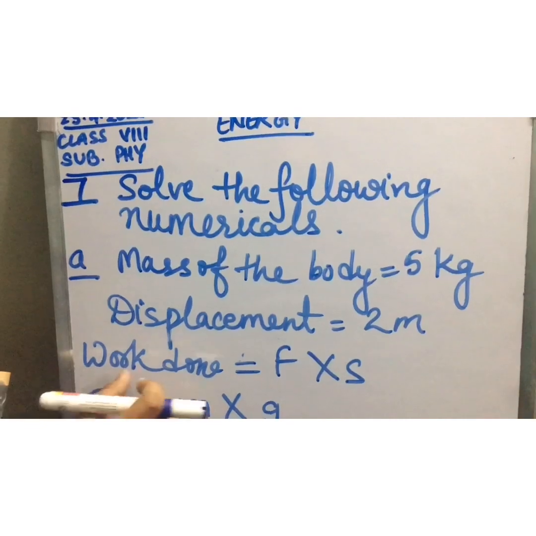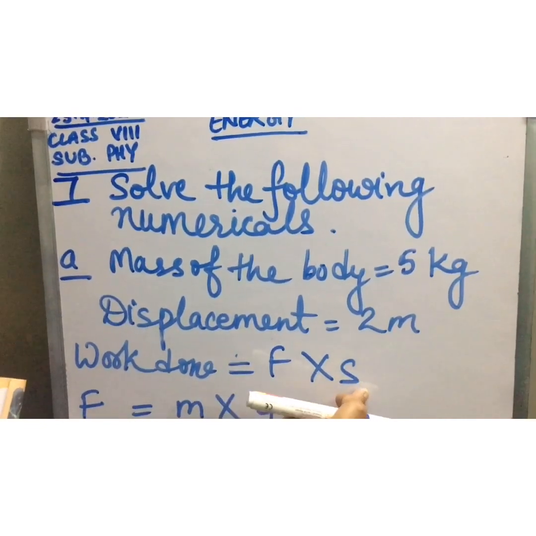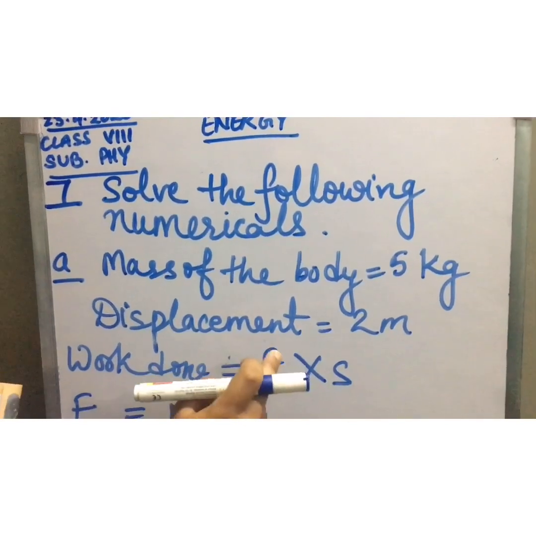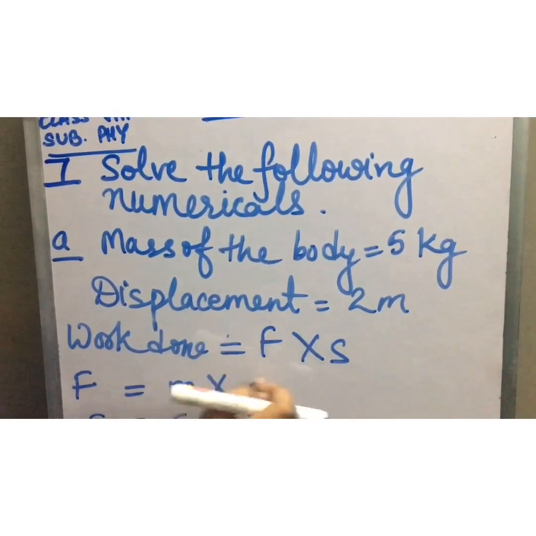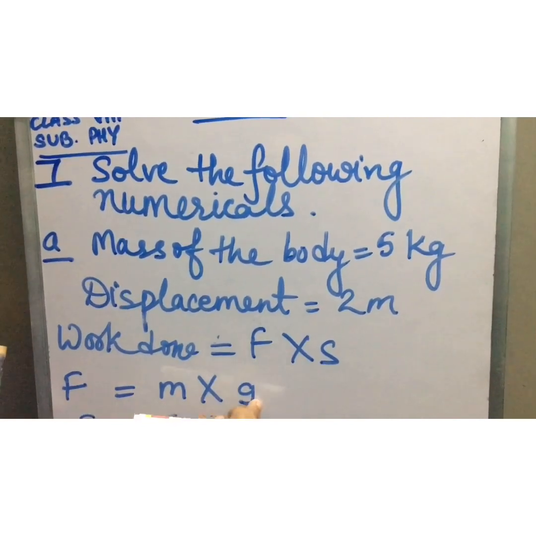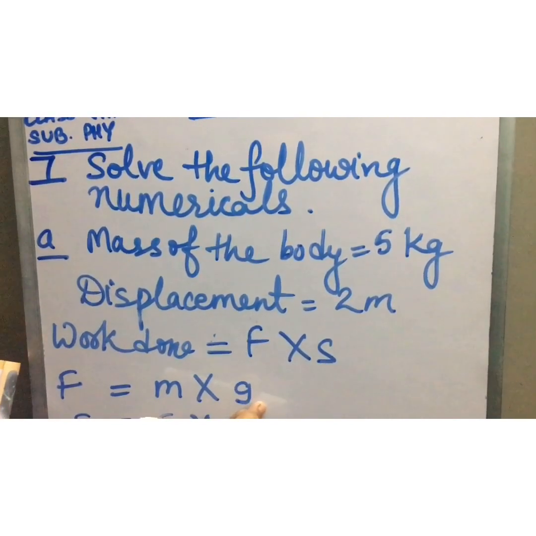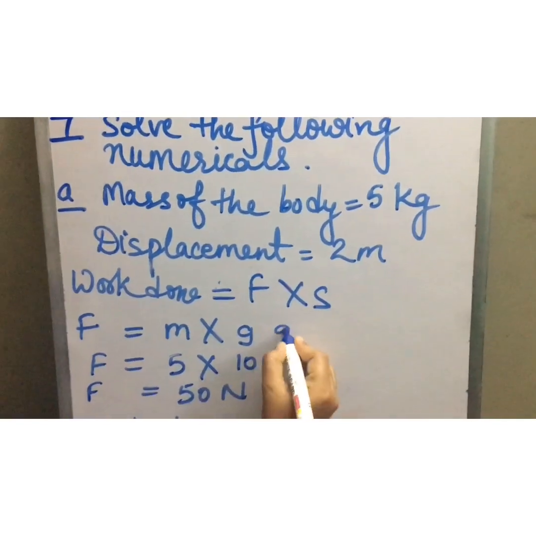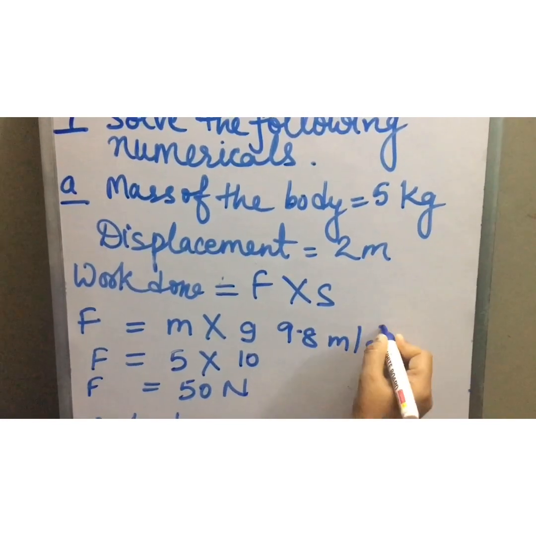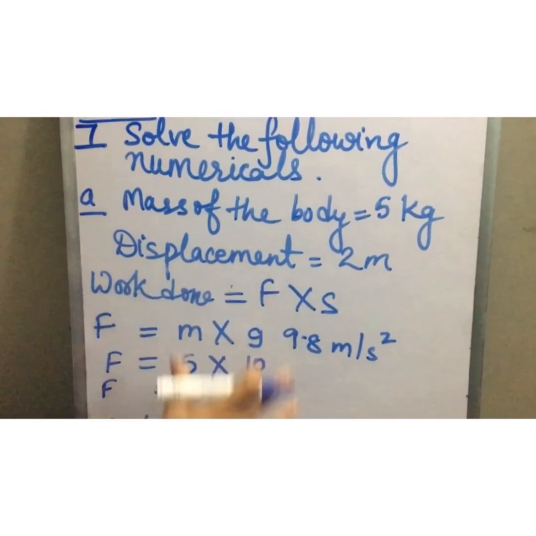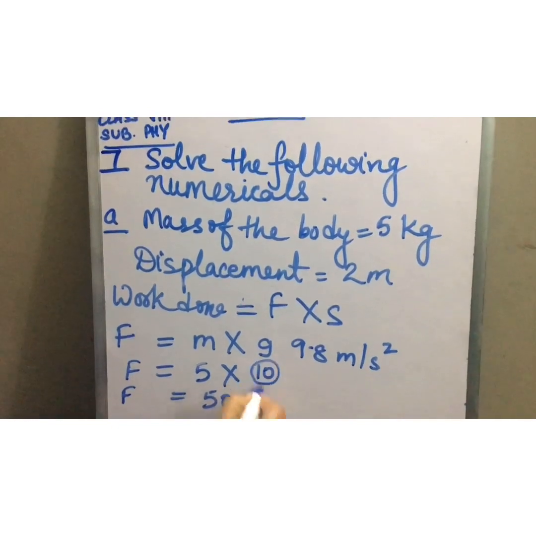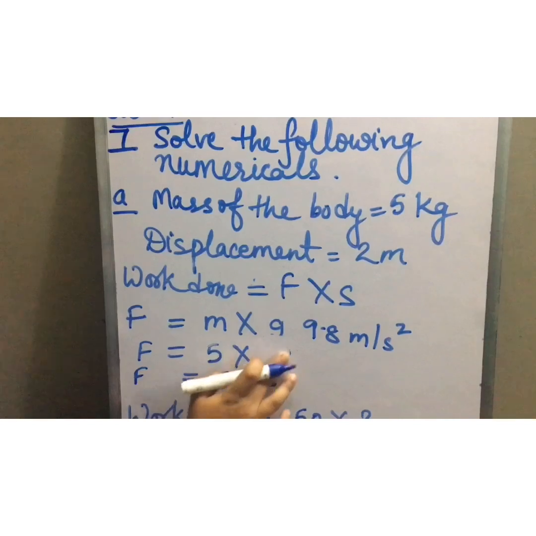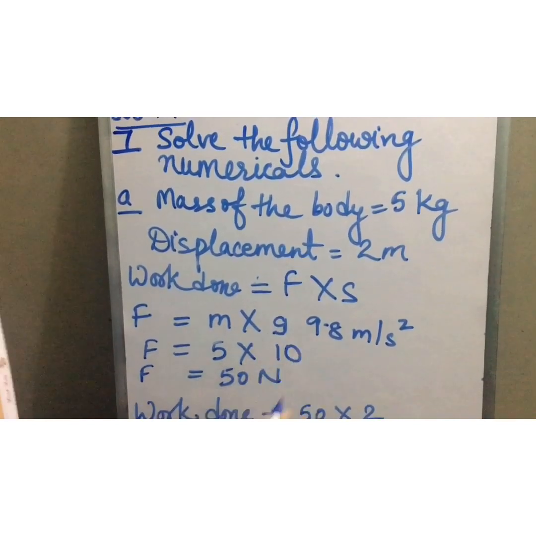What is the work done formula? Work done equals force into displacement, students. Here displacement is given to us, but force we do not have. How will we find this force? The force formula is m into g. G is acceleration due to gravity, whose value is approximately 9.8 meter per second square. But to make calculations easier, we can take it as 10. 9.8 is near to 10, so we can take g as 10 here.